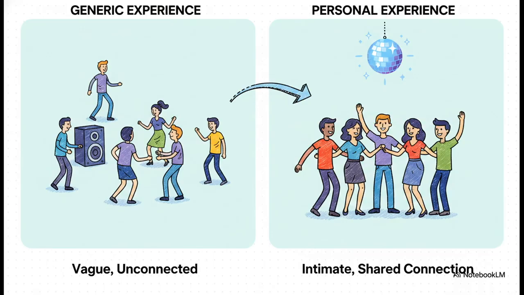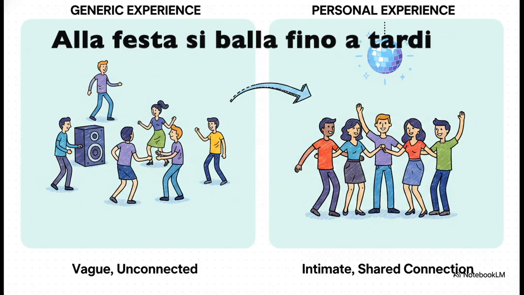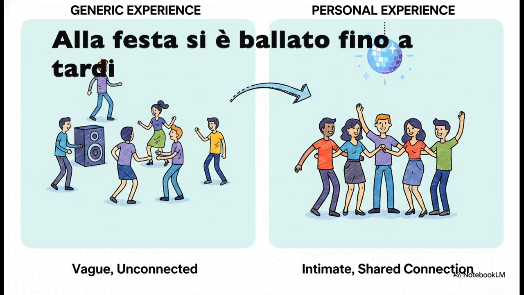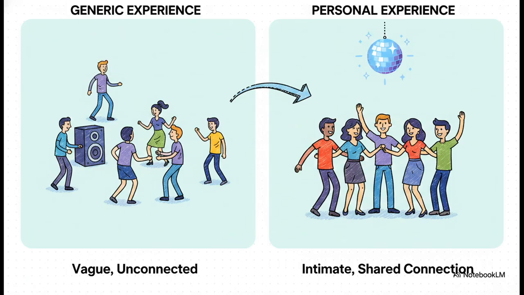And what's really interesting here is how the exact same core verb transforms just based on the tense. Alla festa si balla fino a tardi describes a typical generic party scenario anywhere in the world. But change that verb to the past tense, si è ballato, and suddenly you're recounting a very specific shared memory of dancing the night away. You're no longer an outside observer. You are literally right there on the dance floor.